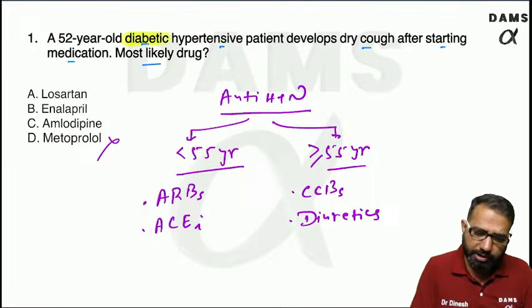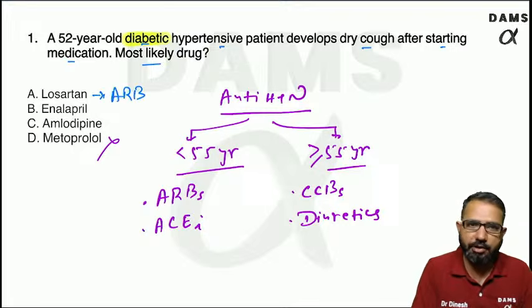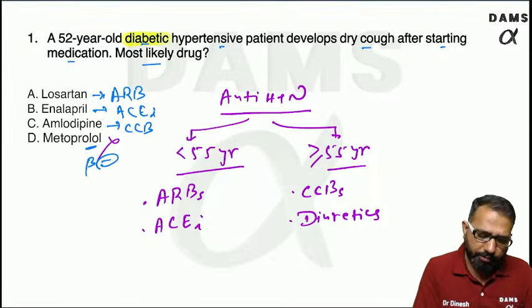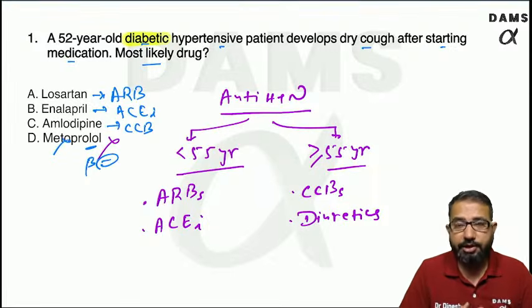Out of these drugs, losartan is an angiotensin receptor blocker, a RAS pathway inhibitor. Enalapril is the ACE enzyme inhibitor. Amlodipine is a calcium channel blocker, and metoprolol is a beta blocker. Beta blockers should never be used in diabetic patients because they can cause problems with the diabetes.